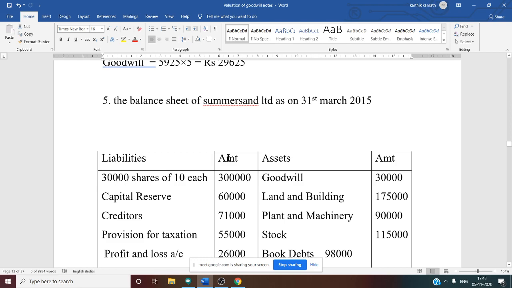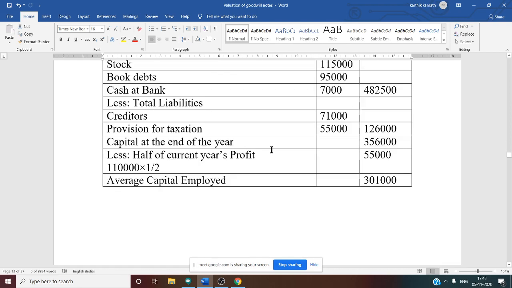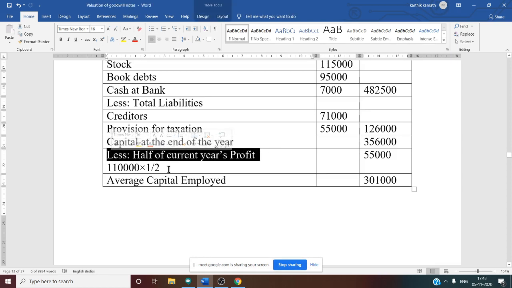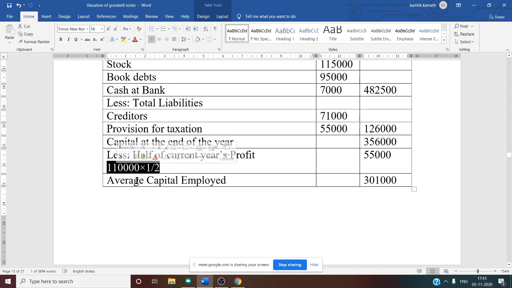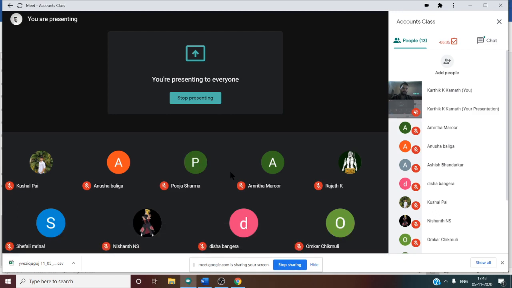Problem number 5 we discussed, and what I told here, after capital employed less half of current year's profit, for that I told you need to take profit before tax. Whether this is correct now, can you tell me, or is there any other method?